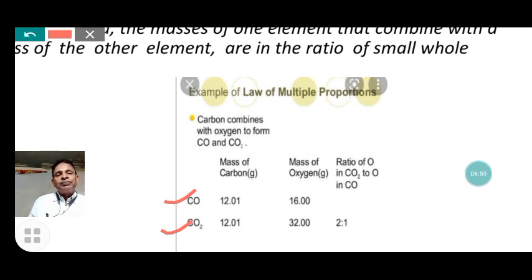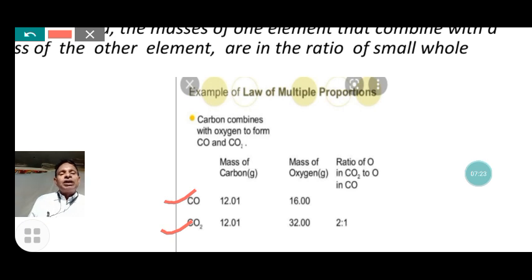The mass of carbon in both compounds is 12.01 gram, and the mass of oxygen is 16 gram for carbon monoxide and 32 gram for carbon dioxide.